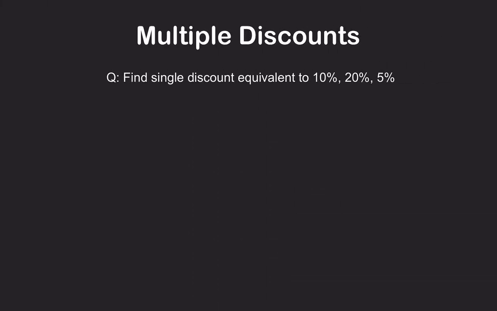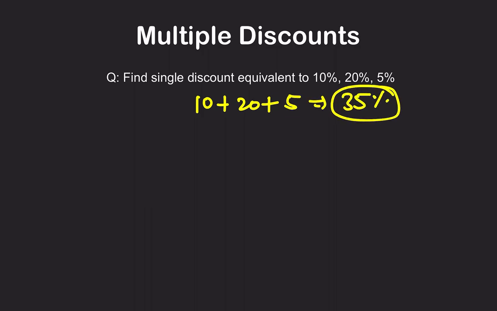The last part, multiple discounts. Multiple discounts is a very interesting trick used by Amazon and different websites or shopkeepers. Rather than saying we are giving you 10 plus 20 plus 5, that is 35%, they will never say we'll give you a direct 35% discount.